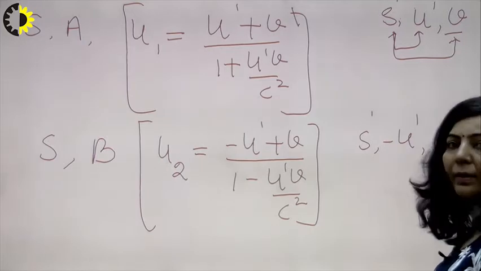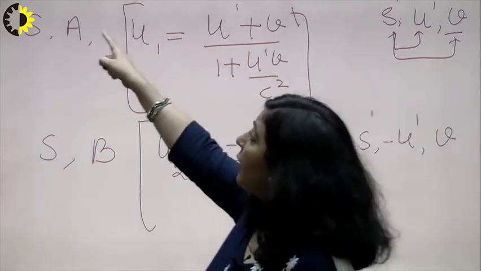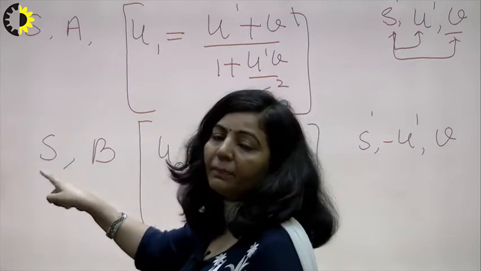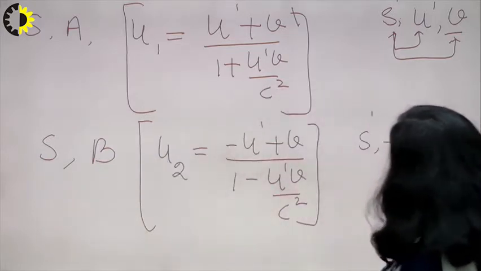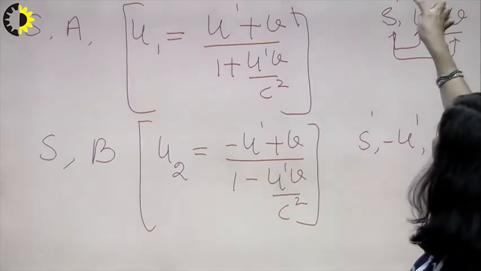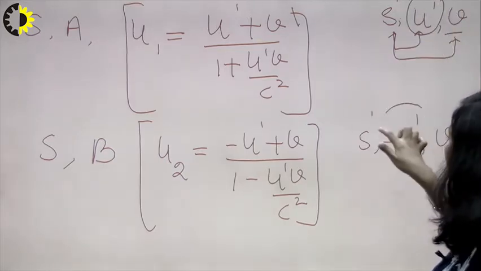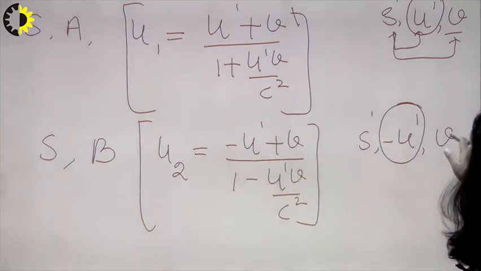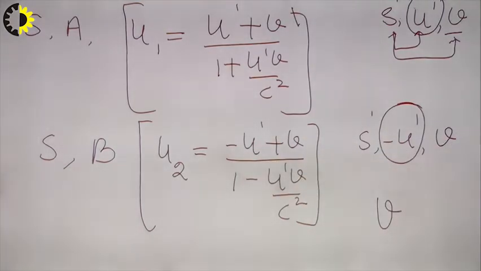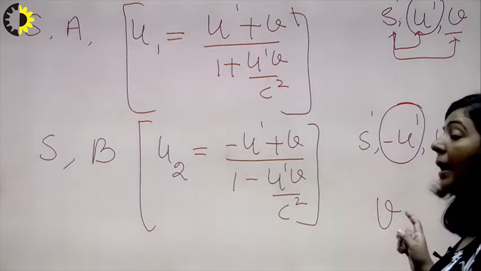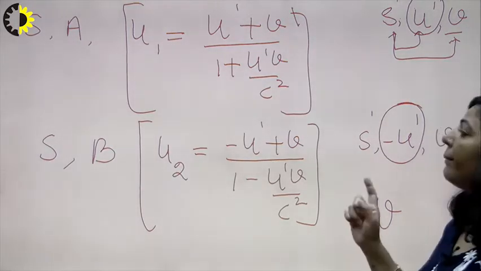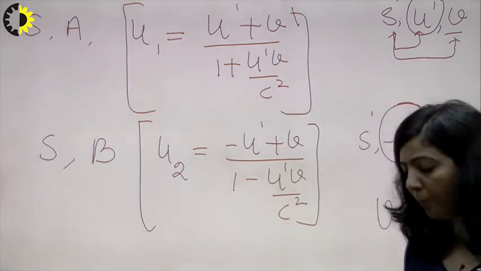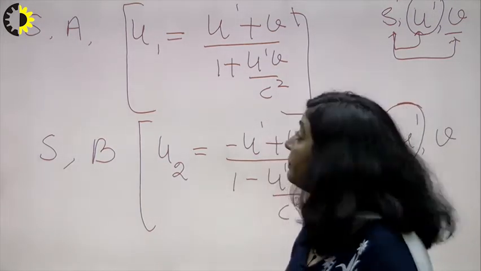So what is U1? U1 is the speed of A with respect to S. U2 is the speed of the second particle with respect to S. And with respect to S', before the collision, U' is the speed, and before the collision, -U' is the speed of the second particle. After the collision, both A and B are at rest with respect to S', but with respect to S, they will be moving with this constant velocity. I hope up to now it is clear.